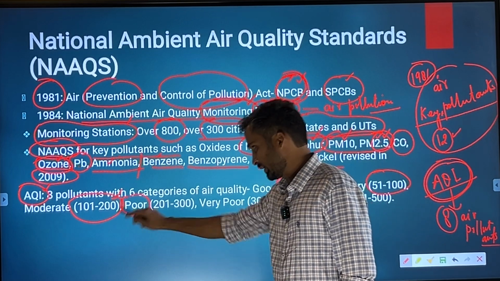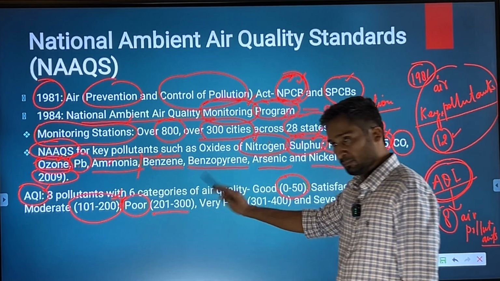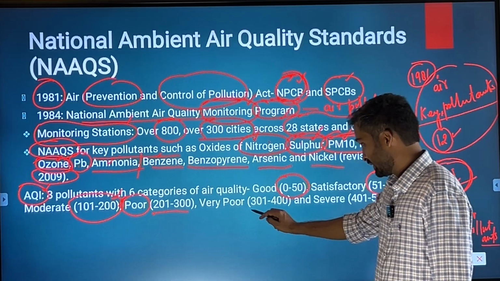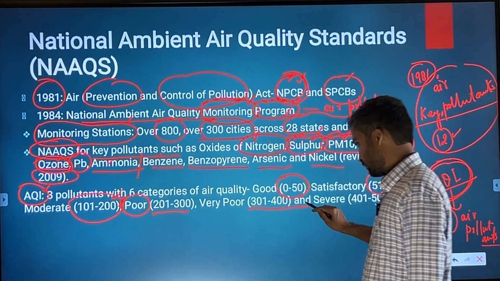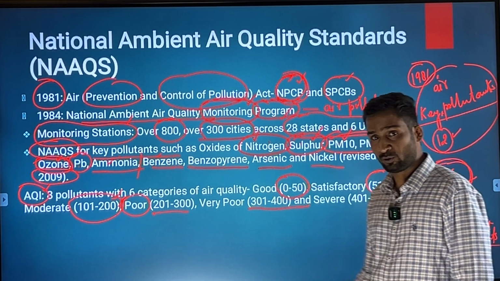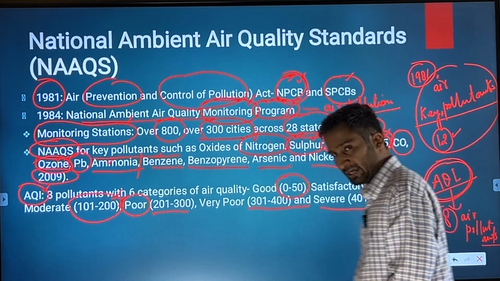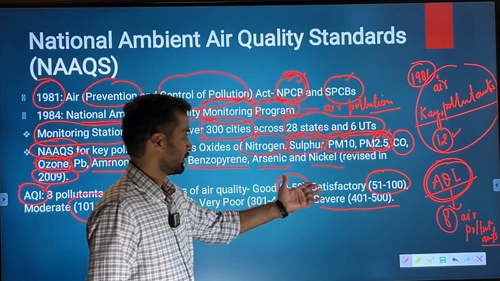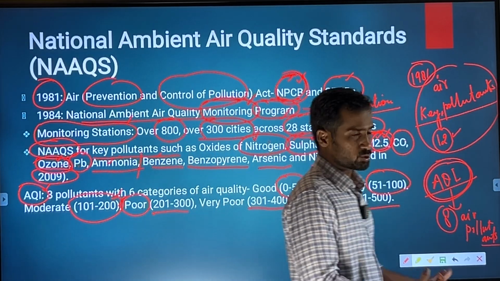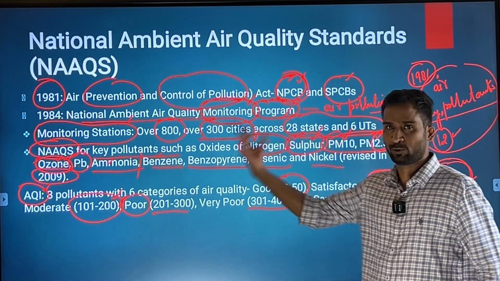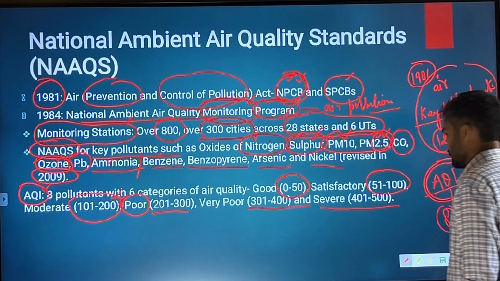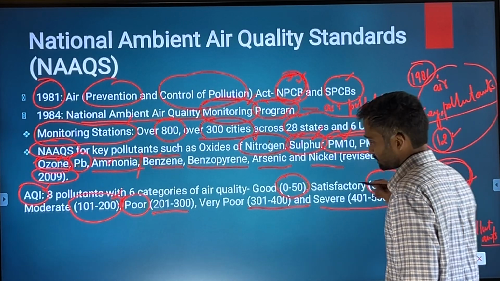Then comes poor, which is more than 200 to 300, then very poor from more than 300 to 400, and then the severe air pollution condition, which is beyond 400, usually considered up to 500, but it might go beyond that as well. Okay, moving further.